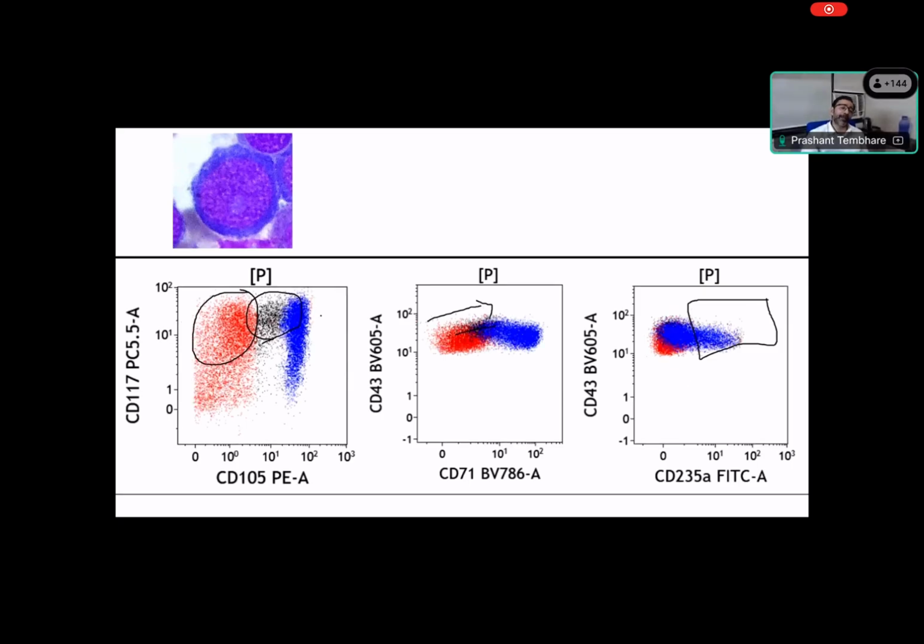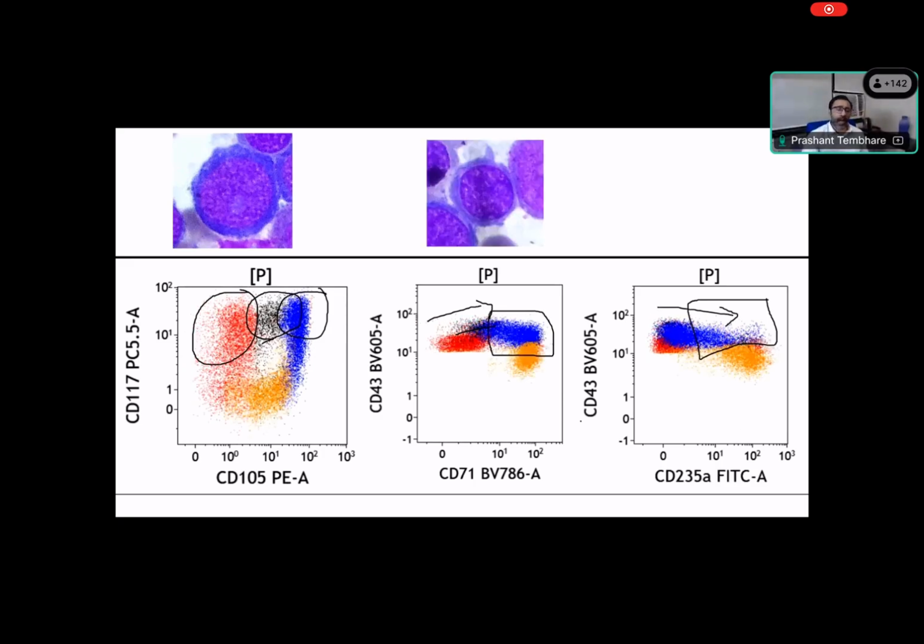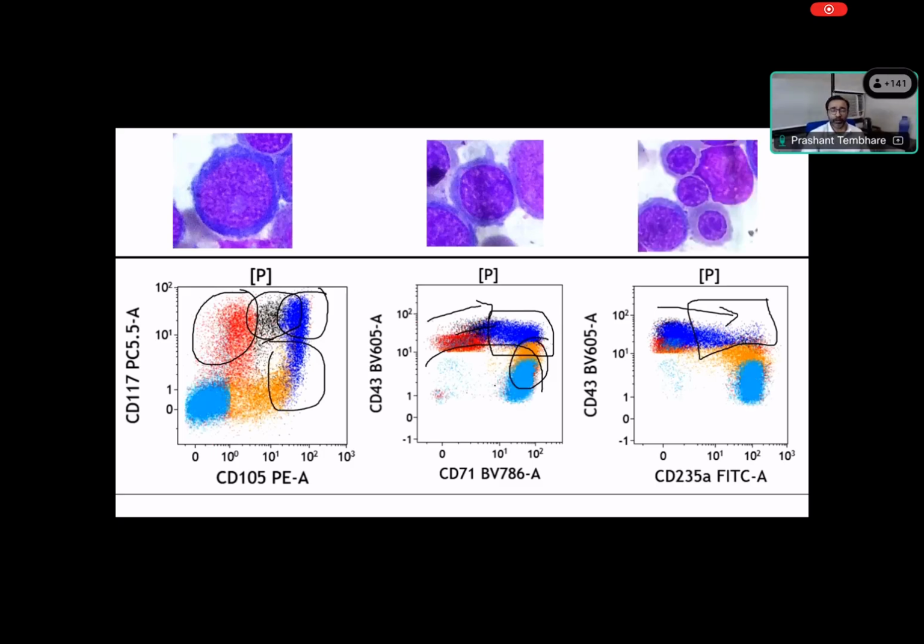Now, as they become late pronormoblasts, there is strong expression of CD105 and CD117, the CD71 expression increases, and CD235 starts appearing. That is glycophorin. At the intermediate cells, CD117 is lost, CD105 is increased, and CD235 is increased. CD43 has started downregulating. So it is intermediate, and then we have the late stage, where we have strong expression of CD71, downregulation of CD43, strong expression of CD235, and negative expression of CD105 and CD117. So by using CD117, CD105, CD43, CD71, and CD235a, we can see this type of maturation pattern.